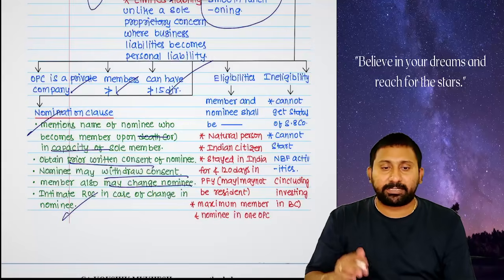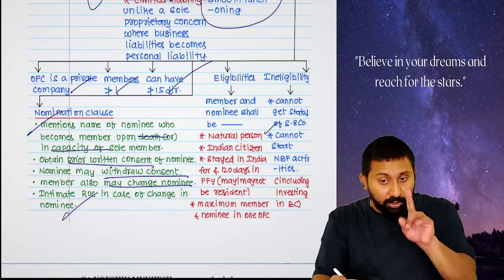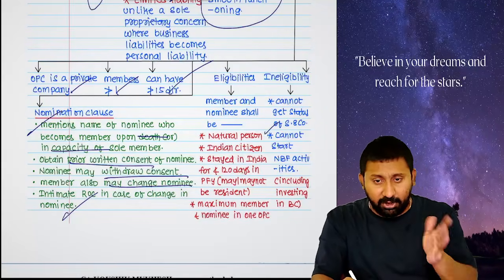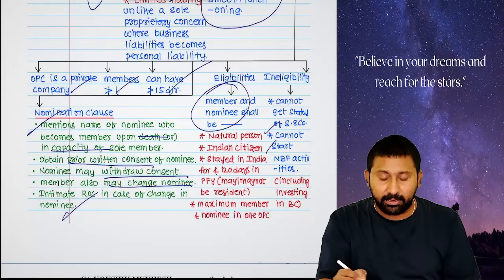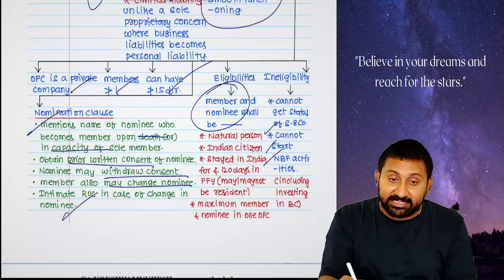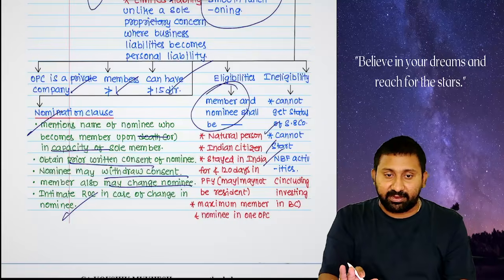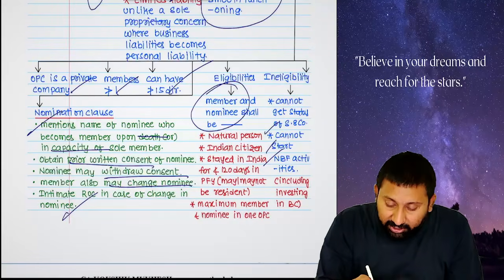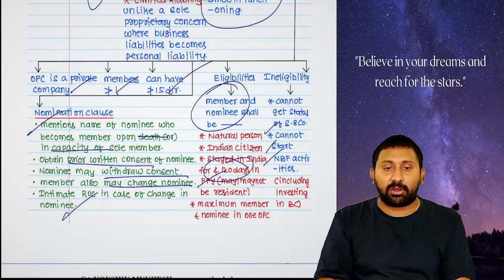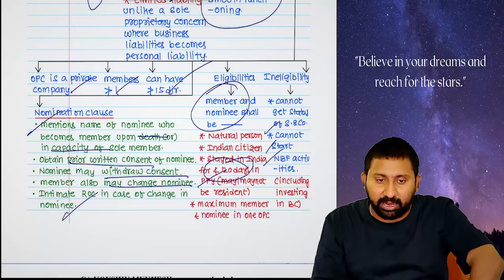How to become an OPC? Who can become? Only a natural person should become a member. Member and nominee, both: natural person, Indian citizen. Being resident in India or not is irrelevant; the test is whether you stayed in India for not less than 120 days in the preceding financial year or not. Yes, that's all. You can be eligible.